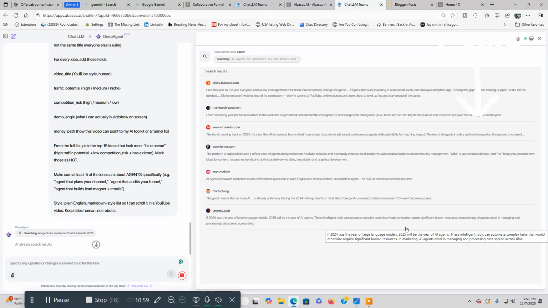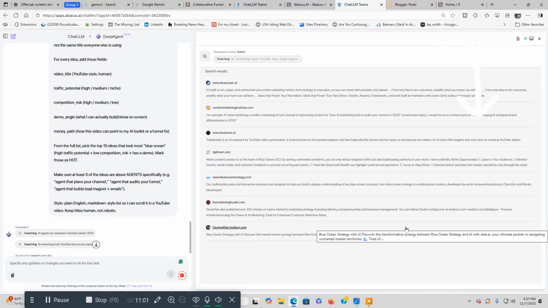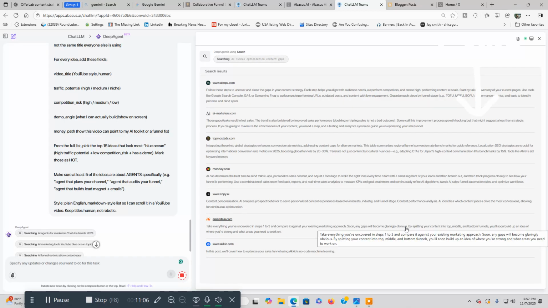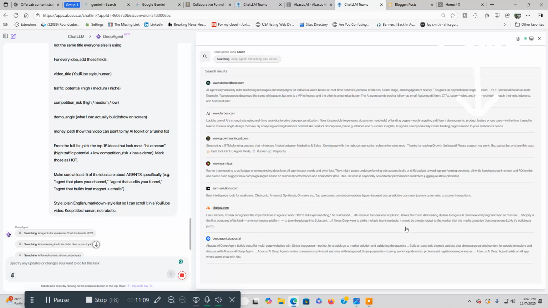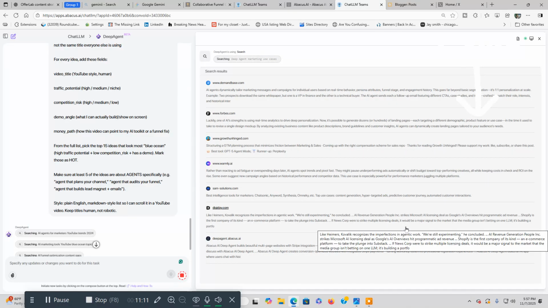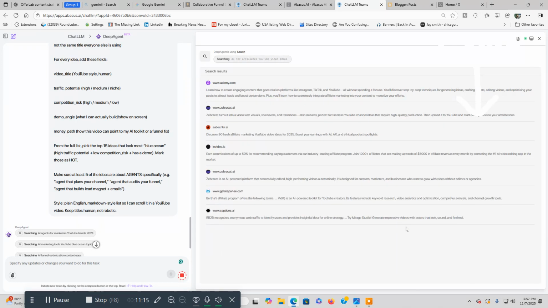Here it is right here. If you look on the right side of the screen, you can see how it's all creating videos, video topics, doing its research. It's researching everything, then it's going to put everything together and create the 50 video topics, ideas for my YouTube channel. So a content calendar, basically, of good topics to talk about. We'll see how good they are. They usually are pretty good. So it's doing all the research to find the best topics for me to make videos around. And we'll see what happens here.